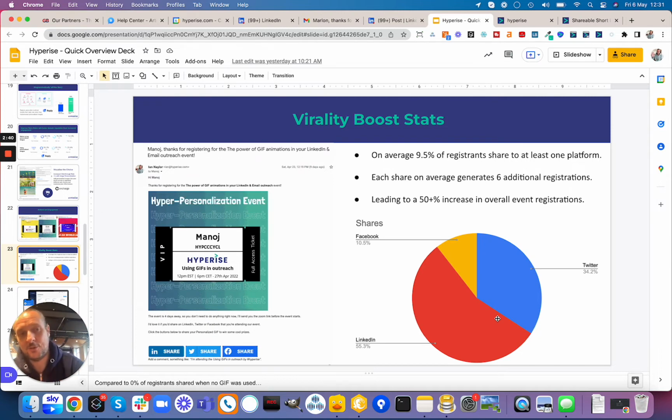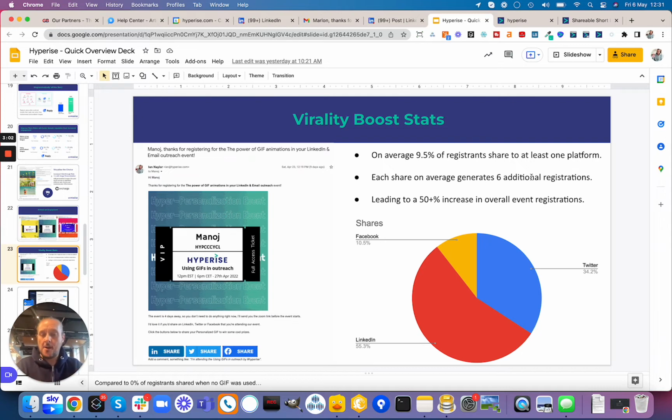Now the upside of that is that of those 38 people that did share, that 9.5%, each one of those shares generated on average an additional 6 registrations. So we got over 200 more registrations to the event, over a 50% uplift from the 400 or so we'd had at that point by generating these social shares.